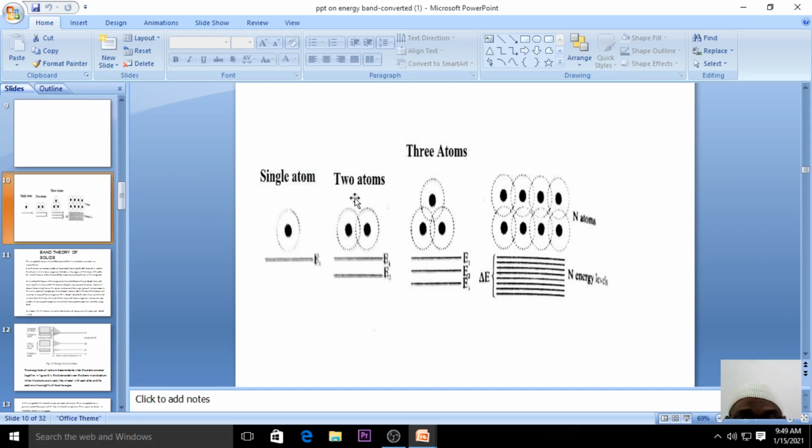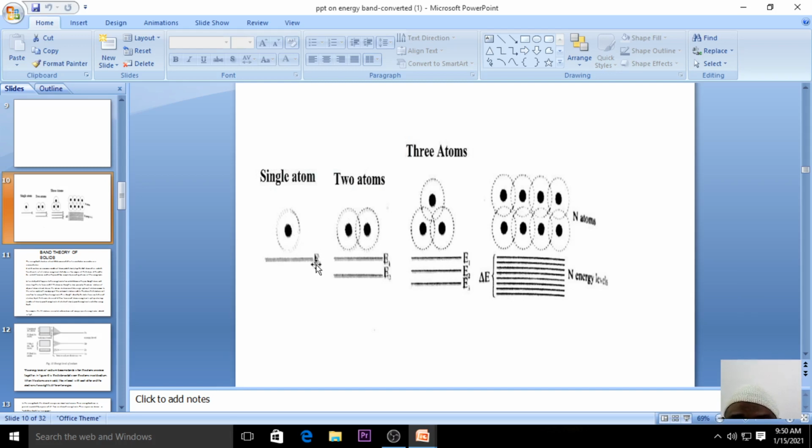You can see the diagram here. This is a single atom, and the hydrogen atom has a single energy level. When we talk about a single atom, it is called an isolated atom. That energy level is given by E1.